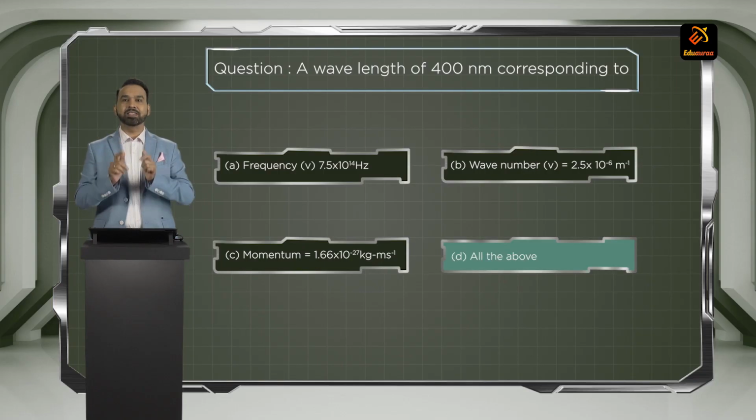Then you will get the wave number. Wave number is nu bar. Nu bar is equal to 1 upon lambda. Find out the wave number. That will give you the correct answer for the wave number. And then you find out the momentum. Momentum is equal to mv. So lambda is equal to h upon mv. So mv will be equal to h upon lambda. So using de Broglie's relation, we see that A, B, C, D can be determined and all the answers of frequency, wave number and momentum are matching in the given choices. So all of the above is the correct answer.